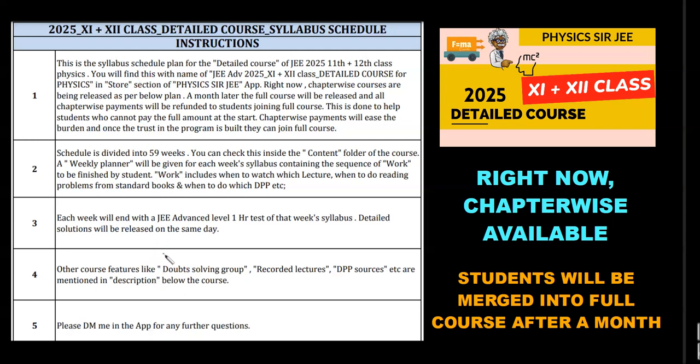These are the instructions in the syllabus plan. I'll show you a PDF. So once we go into 1 month of teaching, we'll be into some mechanics chapters, maybe somewhere around rotation at that point of time. I'm expecting the number of students to cross 100 by that time. Maybe I'm going to be in for a surprise. First chapter itself, let's say 100 students are done, I'll launch it immediately next week. So I need that 100 number of students in 2025 detailed course to announce a full detailed course. Now, as usual, whatever chapter-wise purchases students would have made by that point, and they are getting converted to 2025 detailed course, I'll refund those amounts. Don't worry. But studies should not stop.